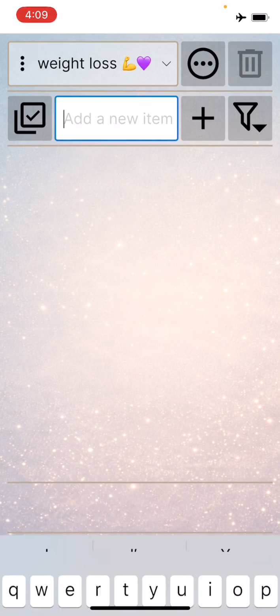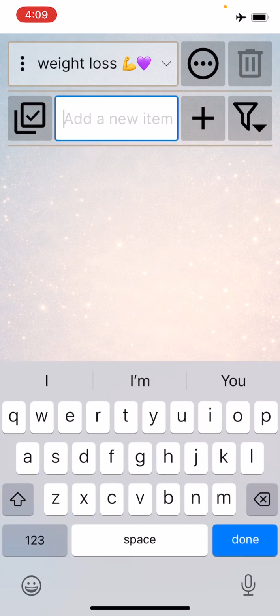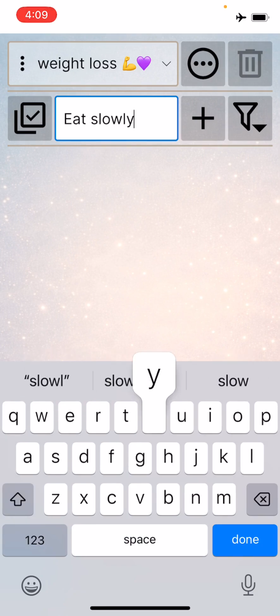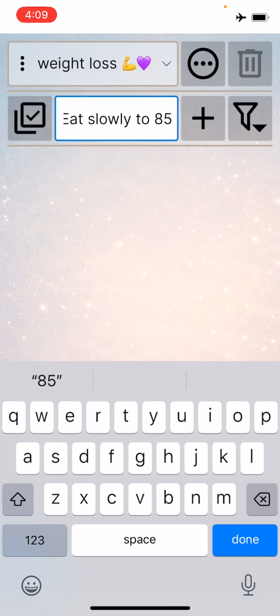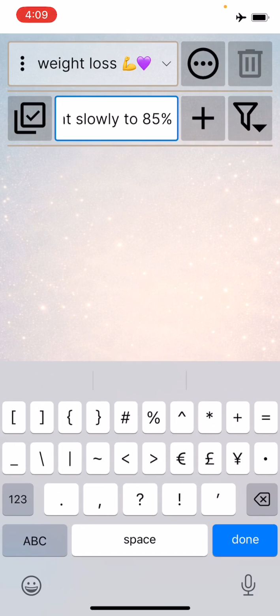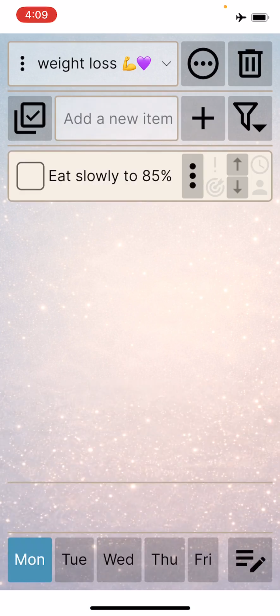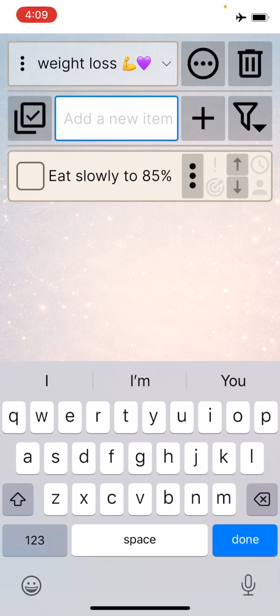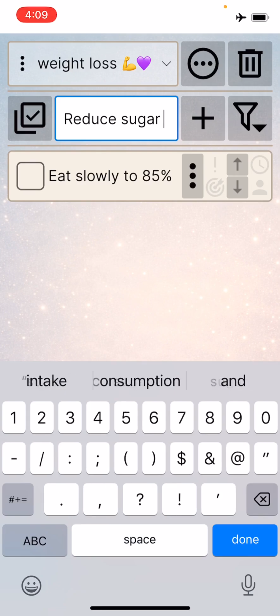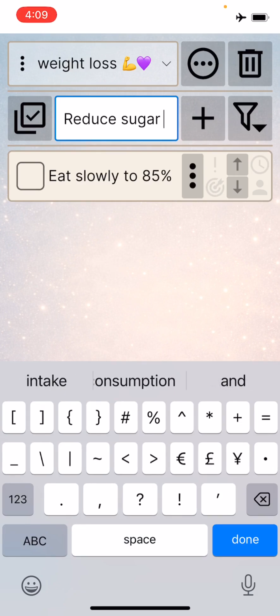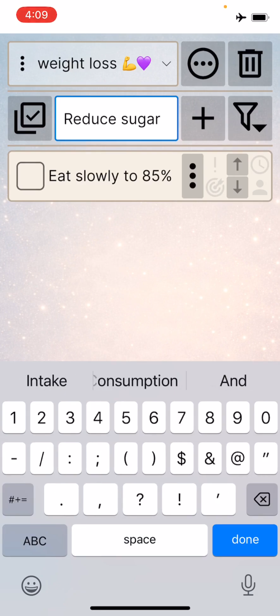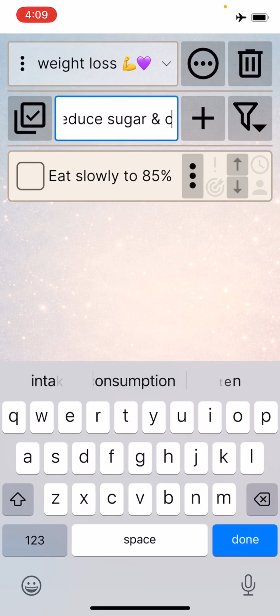Let's say we want to remind ourselves and make sure we're eating slowly. So we'll say eat slowly, and to 85%. So we'll put 85% there, plus sign. Great. What else do we want to do? We want to reduce carbs and sugar. So just say reduce sugar and carbs.